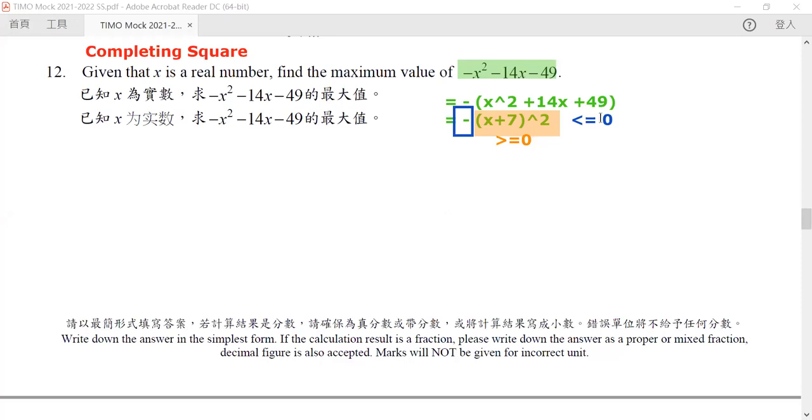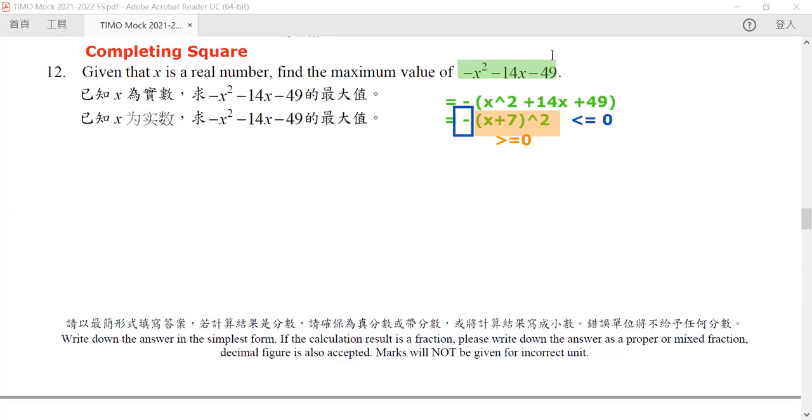So what's the maximum value? 0, right? Because it cannot be a positive number. If it were a positive number, it would mean that a square is a negative number, which is impossible. Okay. In particular, when will it happen?